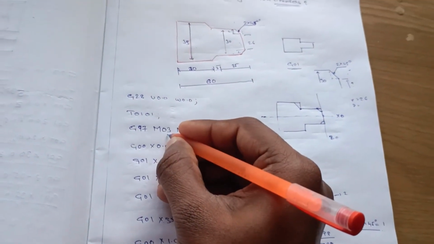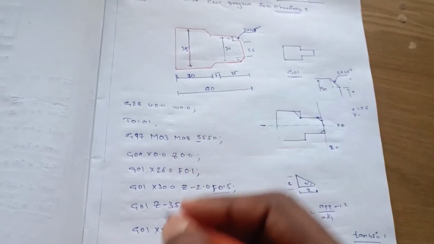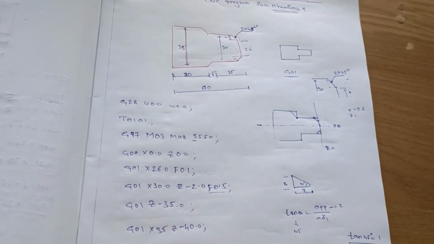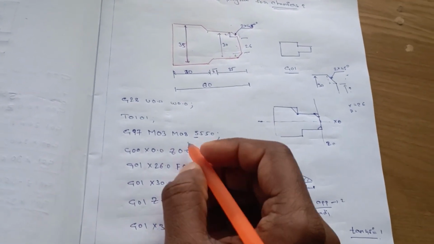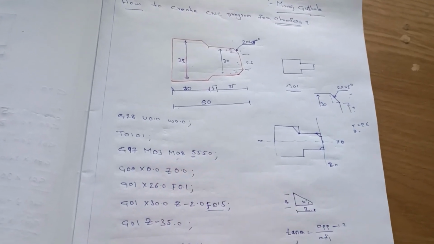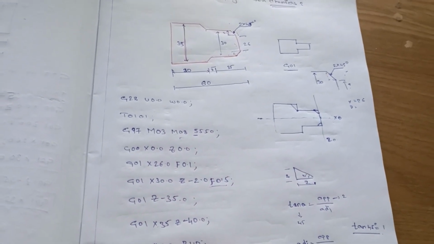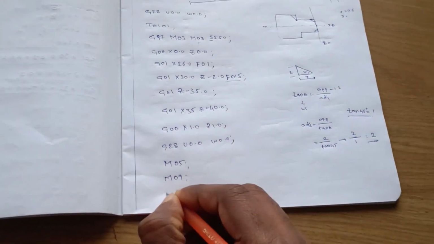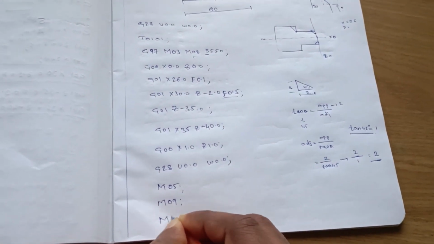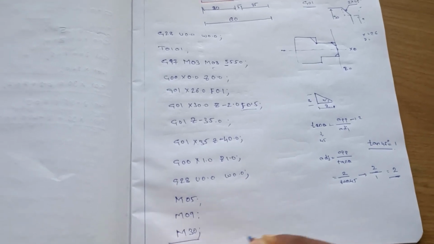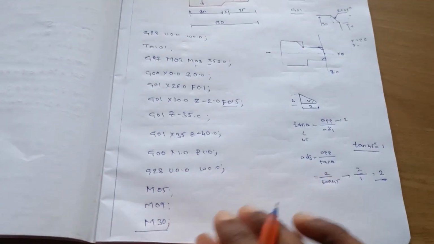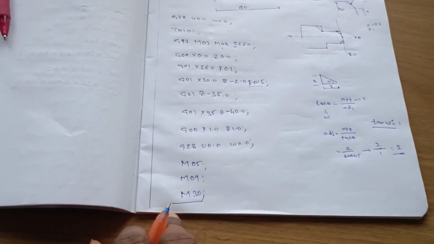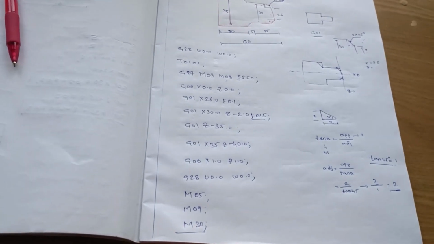We turned on the chuck to rotate, so then we should turn it off. We use M05, and we also turned on the coolant, so M09 to turn off the coolant. Finally M30. Here the program ends. When you give M30, the program will stop running.